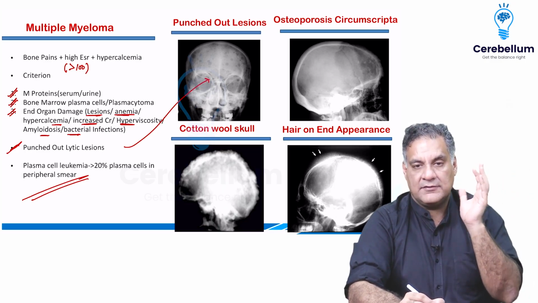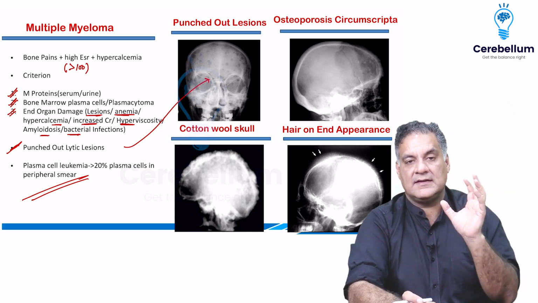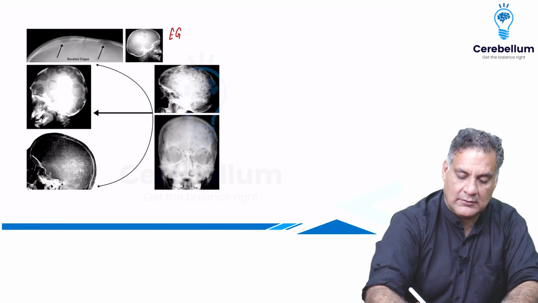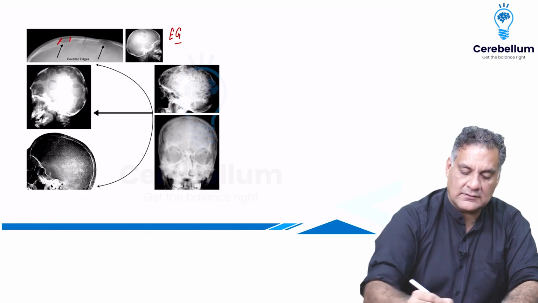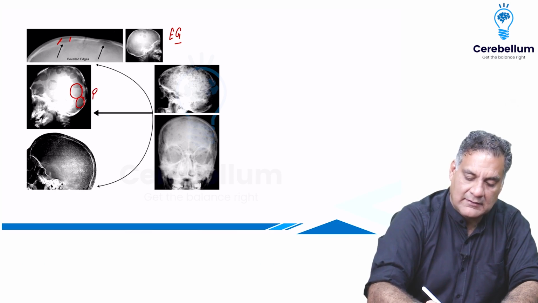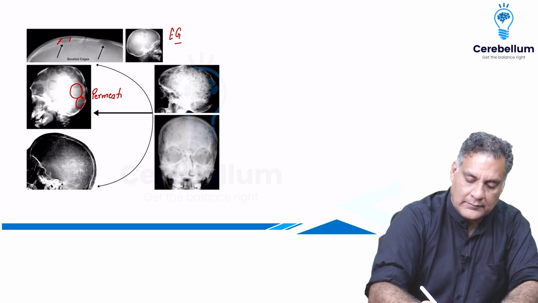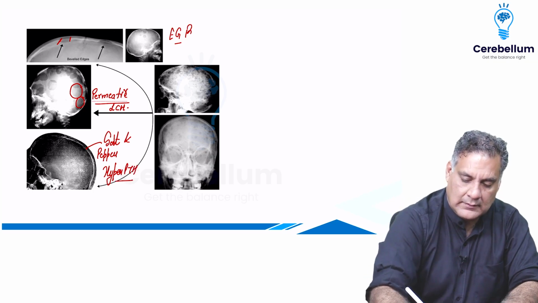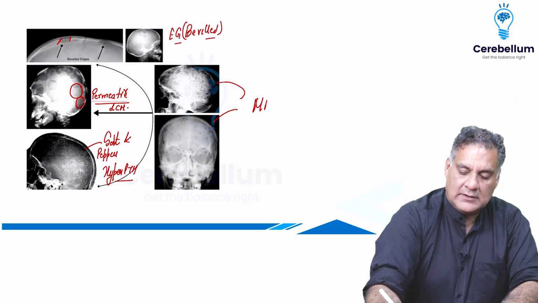When you look at the different types of skulls, there are skulls which are lytic skulls, so they can have beveled lesion seen in eosinophilic granuloma. They are the sloping or the beveled lesions, or they can have large lytic permeative lesions seen in Langerhans cell histiocytosis. There can be a salt and pepper sprinkling on the skull seen in hyperparathyroidism. Or they can be punched out lesions of multiple myeloma.